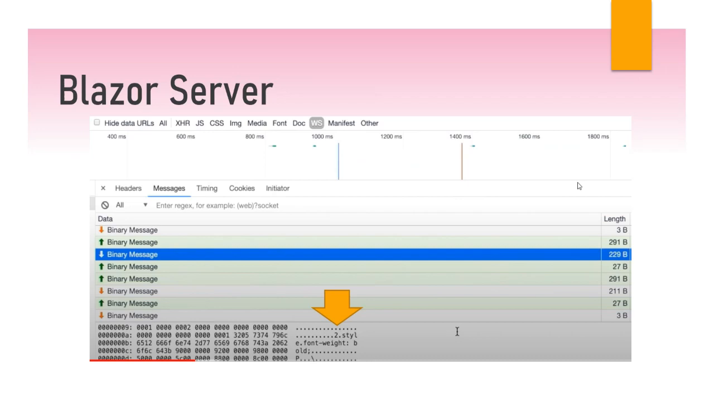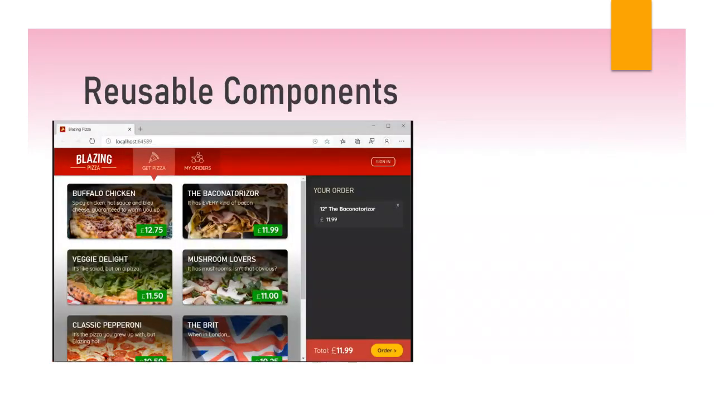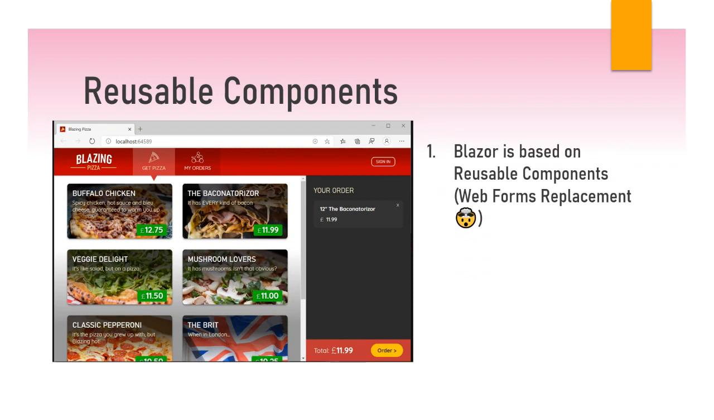So let's talk about the architecture of Blazor. Blazor is based on components. So let's take this Blazing Pix application as an example. If you see here, we have the UI, and in the UI we have a car view, we have a car on the side, and we have a navigation. So all of those, the nav, the car view, the part where you put the order, all of those are components. In Blazor, everything is a component.